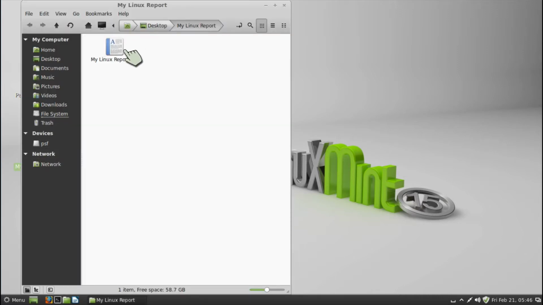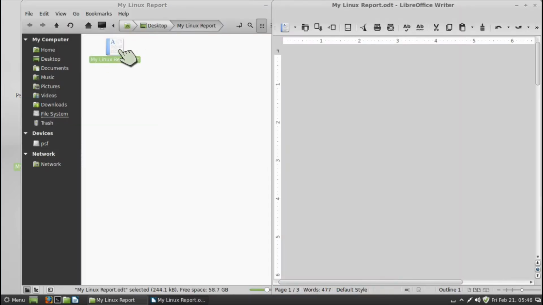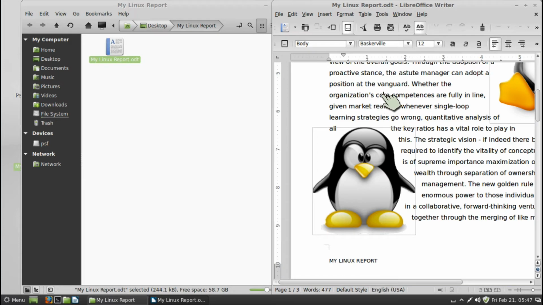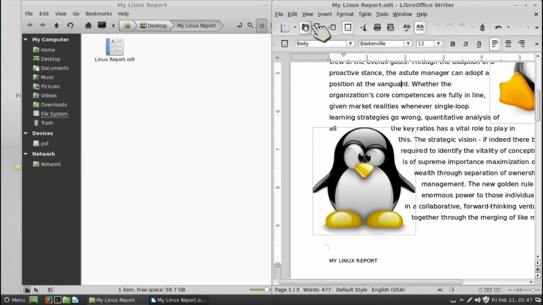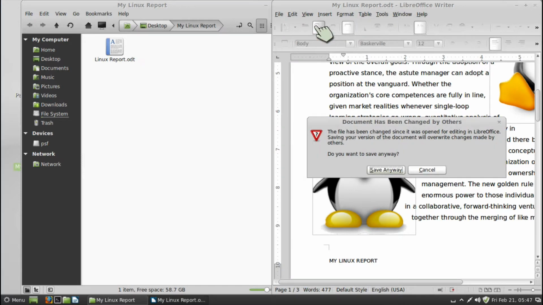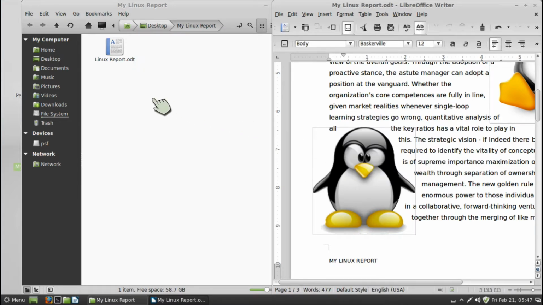Anyway, so I'm going to go ahead and open it again while opening my new one. I now have two files, and change it again. But now I'm going to come over here and rename it. And let's go ahead and save. I could just use the icon right here. And again, it thinks it's been changed by someone else. It creates something new. It just gets confused.